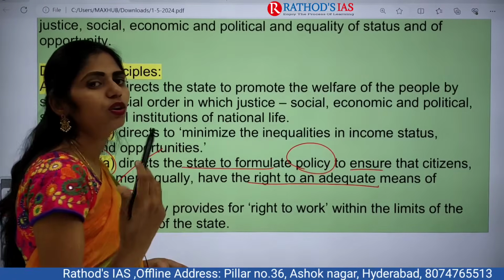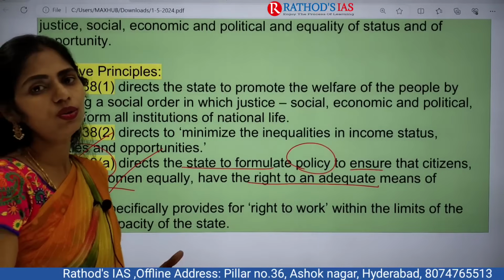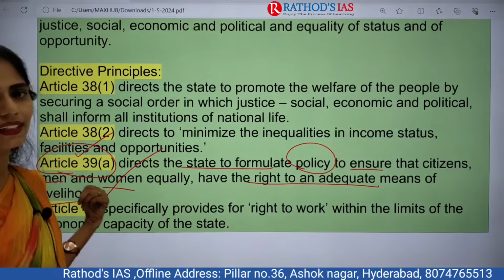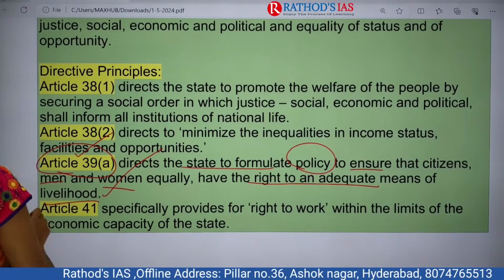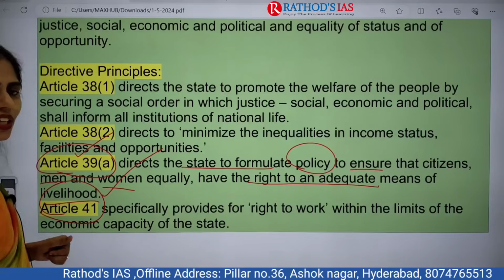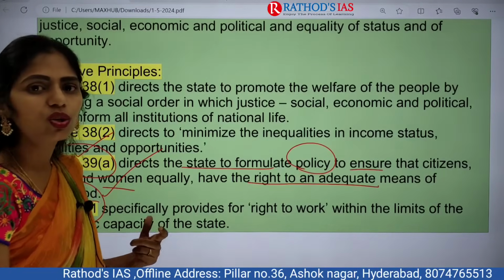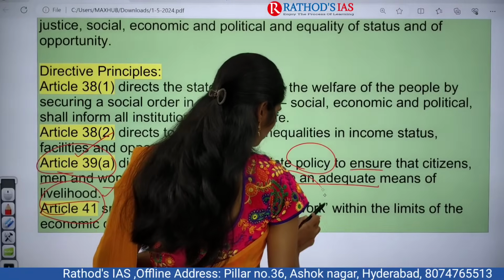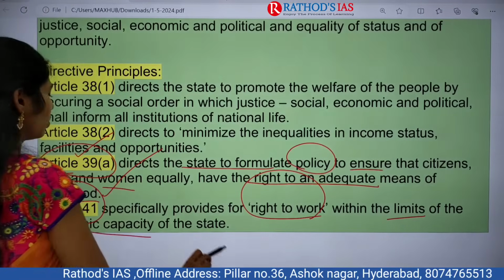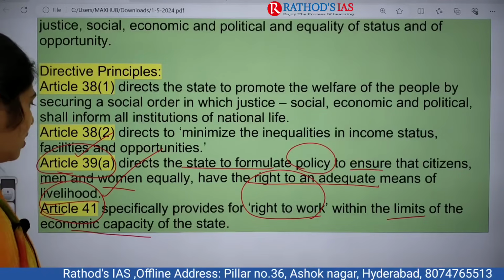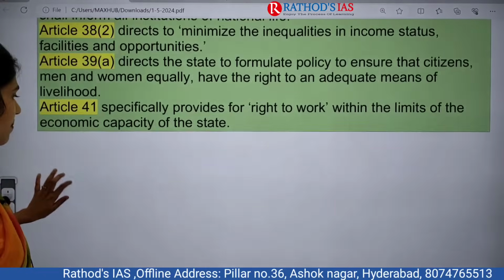If people want to go for street vending, yes, they can do that. It is according to Article 39A. And next one is Article 41, which specifically provides the right to work. It focuses on the right to work within the limits of the economic capacity of the State. Okay, so this is Article 41.